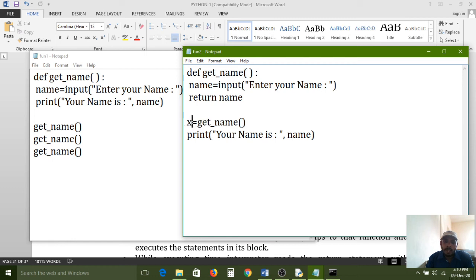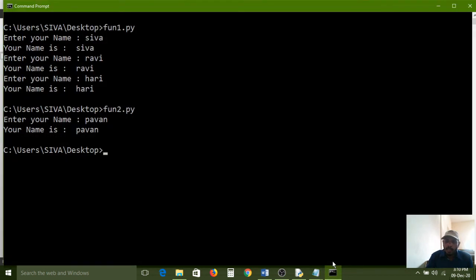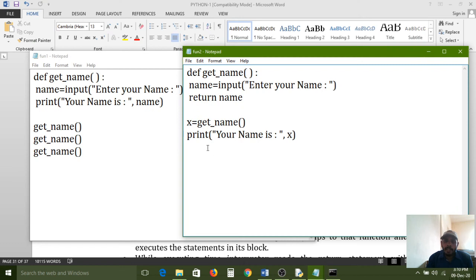For this I am defining x variable, and in this place also x variable. So x variable is the receiving variable. For the get name function returning one value, that value compulsorily needs one variable to receive it. So for that I created the x variable. So same variable here I have configured. Same execution is going on. I am executing here. So Siva, it is printing now. So this variable is not mandatory to maintain the same name. It is your wish.